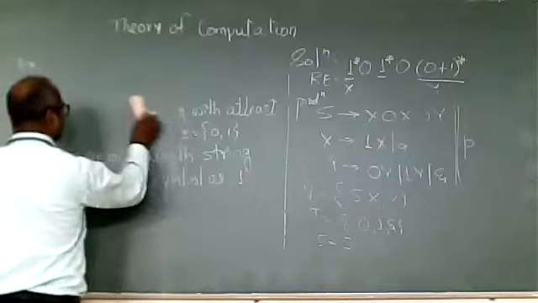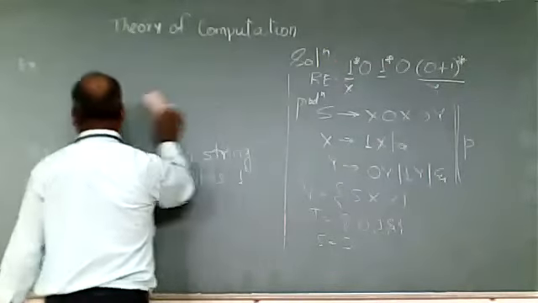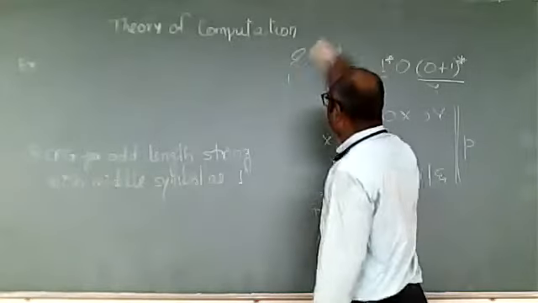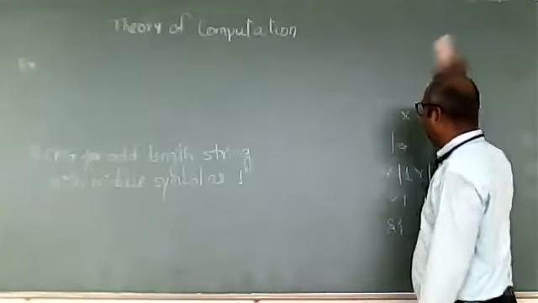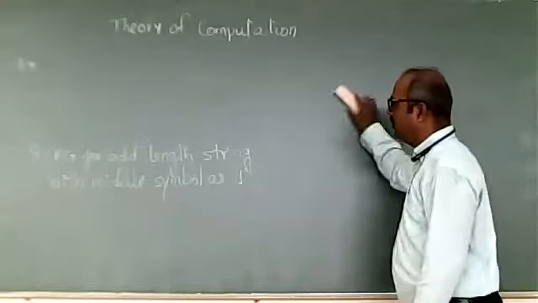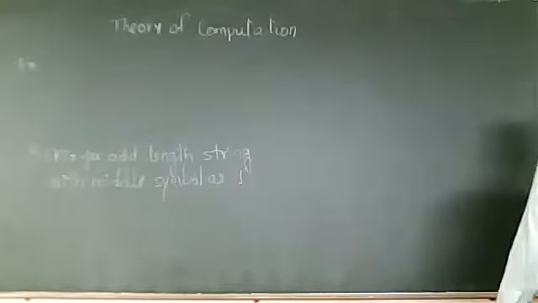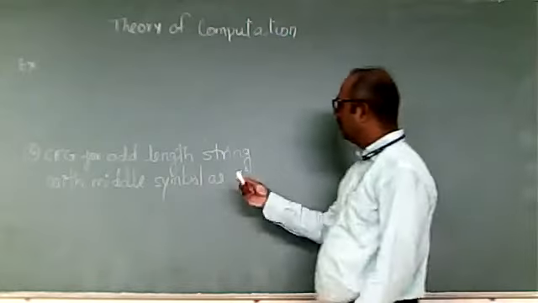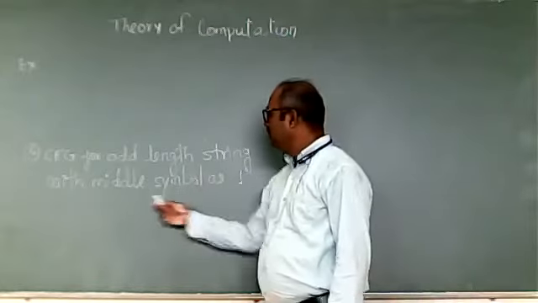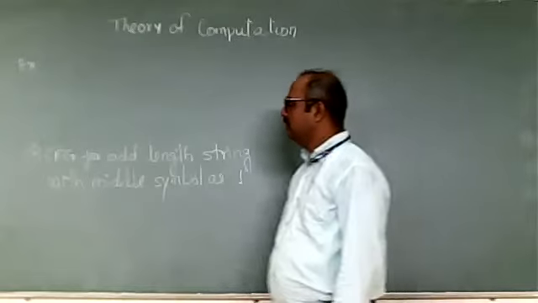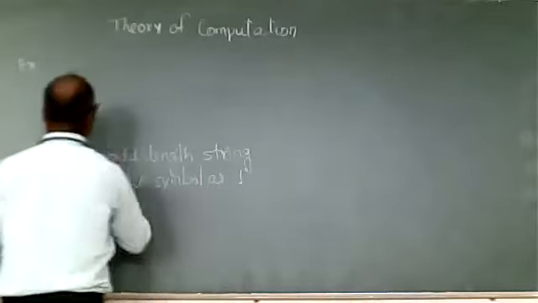Now next, CFG. Design a context-free grammar for the string having odd length with middle symbol as 1. With middle symbol as 1 means what?